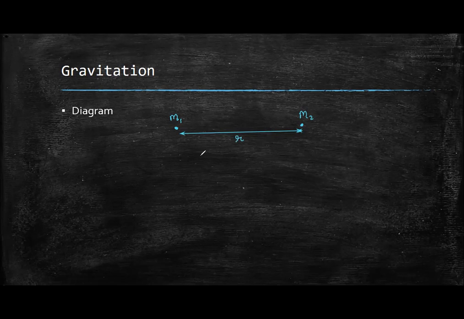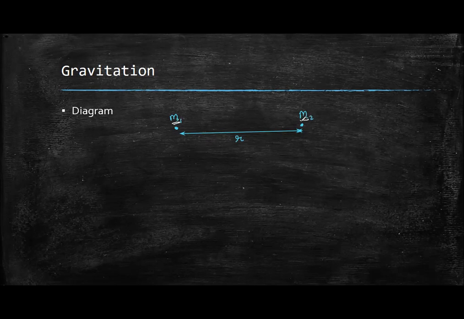There can be any two particles in the universe having some particular mass. We can have a book and a table, two balls, two people sitting beside each other, or a laptop and the teacher.